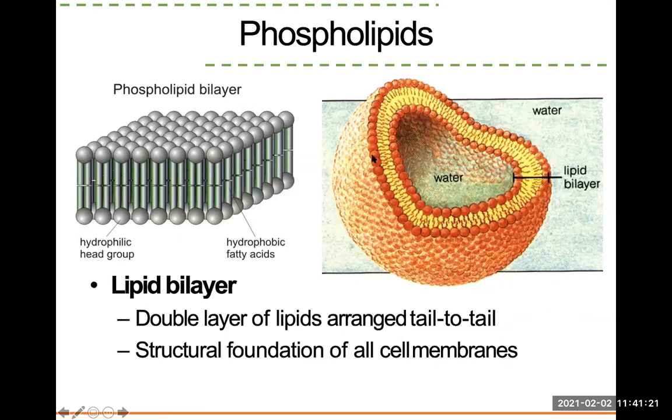This is the structure of a cell. This is really important because this is basically where life started. This is the structural foundation of all cell membranes, and this is a phospholipid. If you take a phospholipid, put it in water, maybe a beaker, and shake it up, this is how it's going to arrange itself. The heads are going to face towards the water. Tails don't like water, so they're going to face away from water.